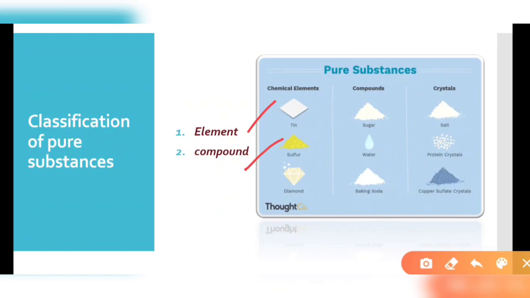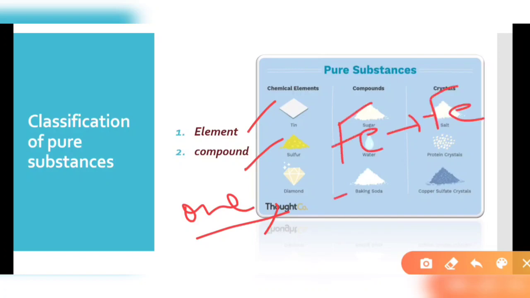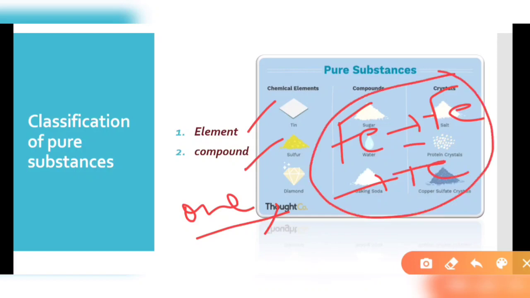What are elements? These are made up of one or more atoms joining together. When one type of atom joins together, they form a particular element. Like you can say iron, Fe. If they form Fe, Fe, Fe, Fe, you will get an element of Fe only, because it has only one kind of atom present in it.